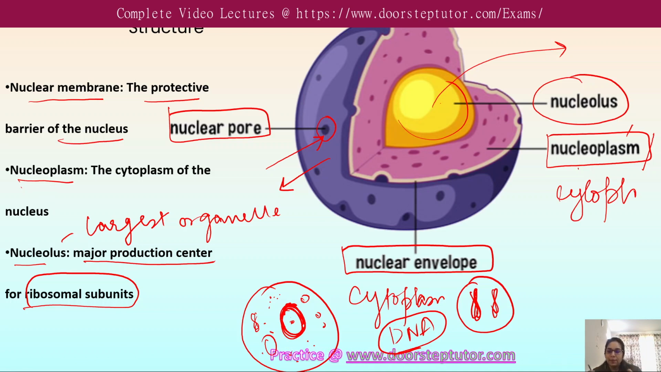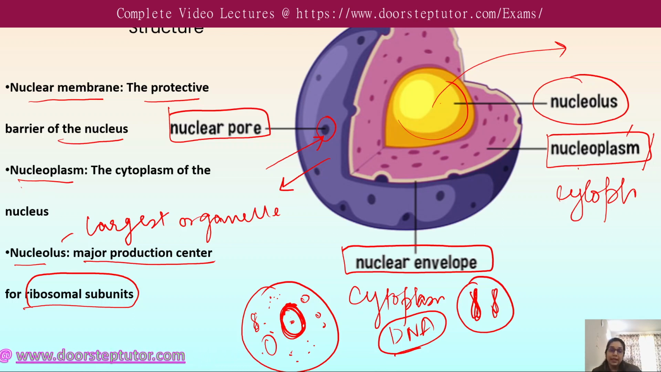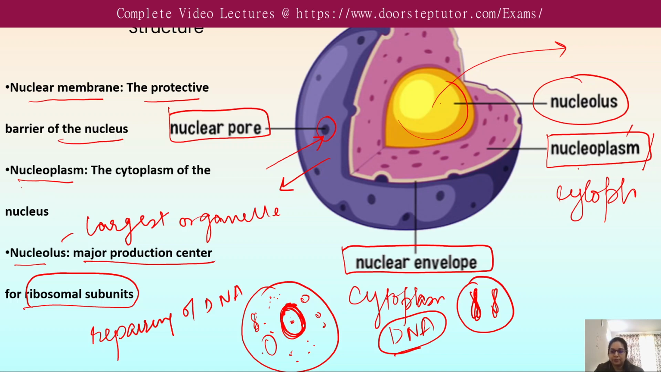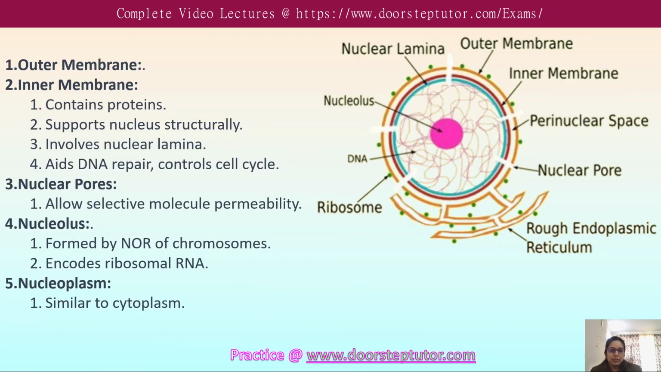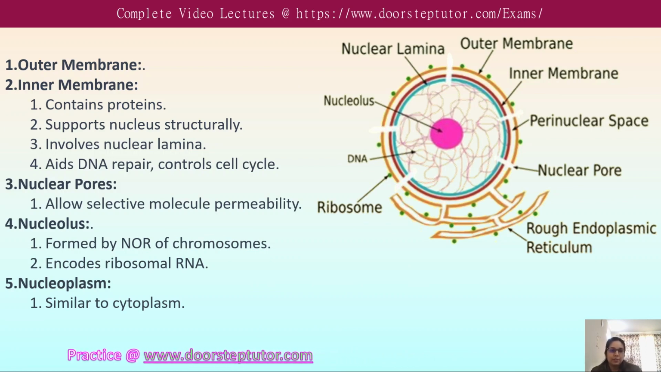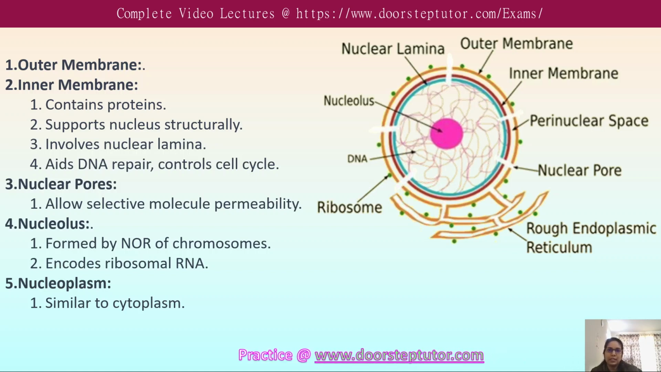So the nuclear membrane plays a very important role, because it supports the nucleus and plays a role in the repair of DNA. It also regulates various events in the cell cycle. This structure is a diagrammatic representation of the nuclear envelope. We know it is a double membranous structure which surrounds the nucleus and separates it from the cytoplasm, while it is punctured with nuclear pores that allow the selective exchange of material between the nucleus and the cytoplasm.